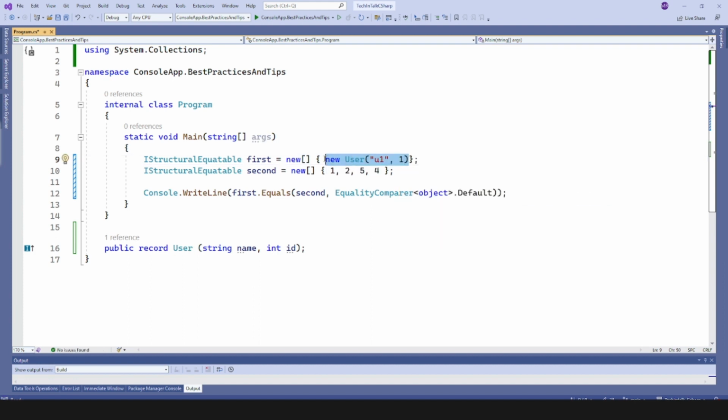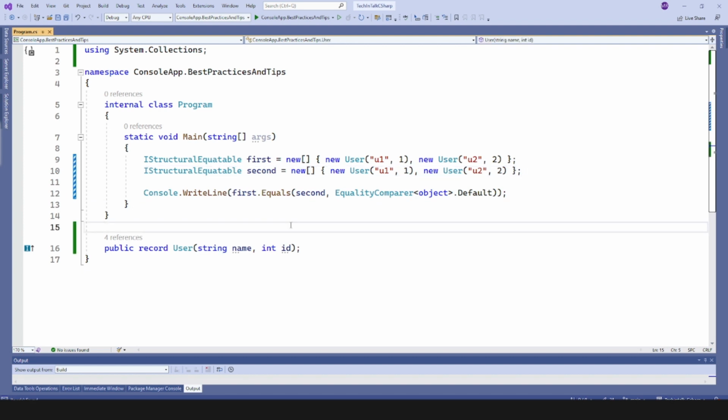And let me reuse this declaration and initialization, and let me use these two values, and that will be u2 and the ID will be 2, and same we will use with the second array of users. All right, now both have two users and they're initialized with the same values.